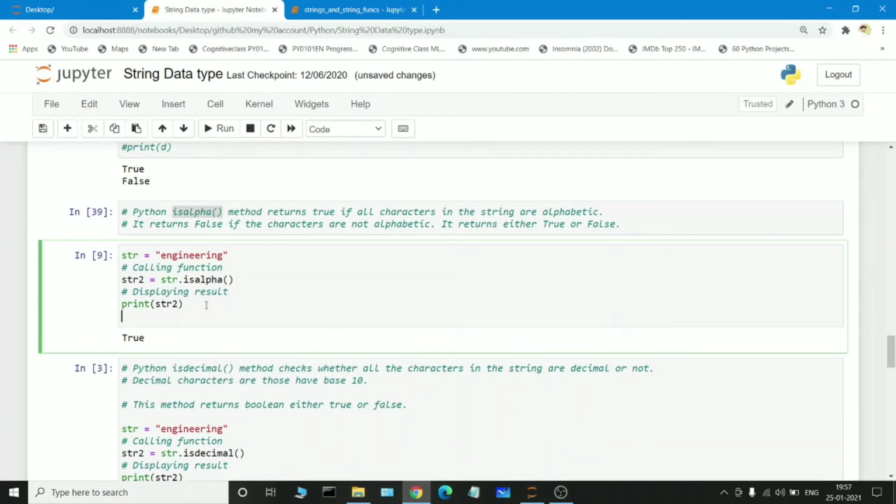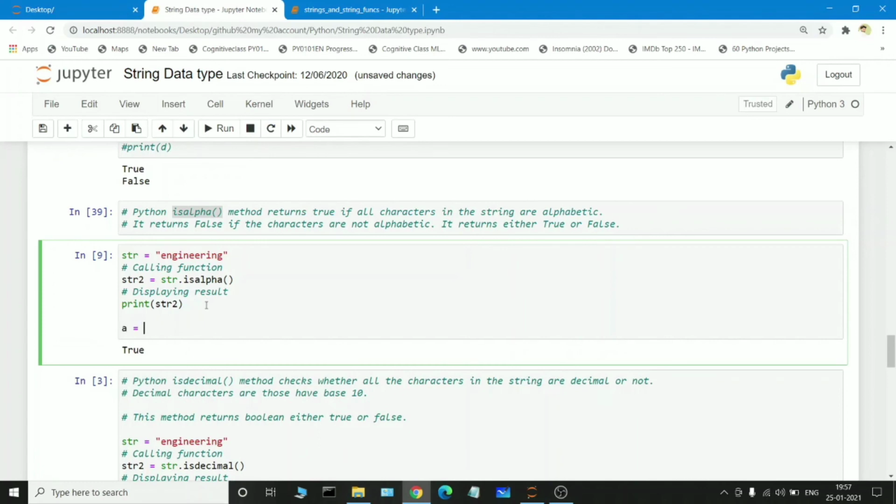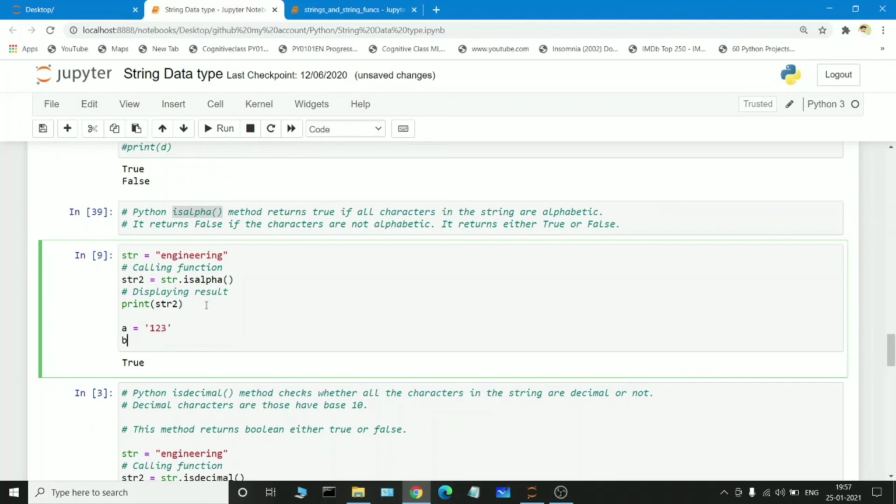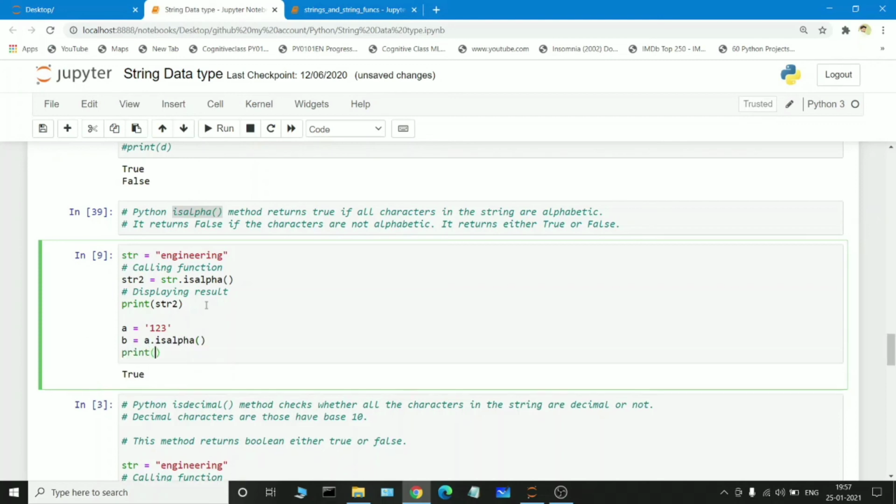I will show another example. Suppose a is equal to 123. Okay. Suppose b is equal to a dot isalpha, and I am printing the value b.